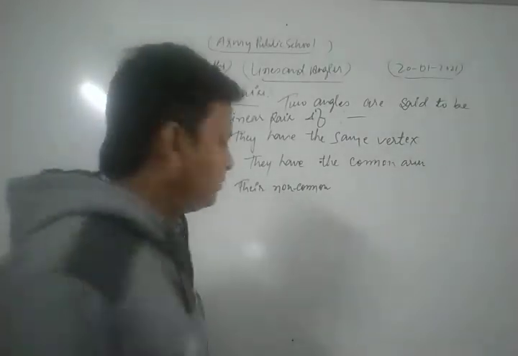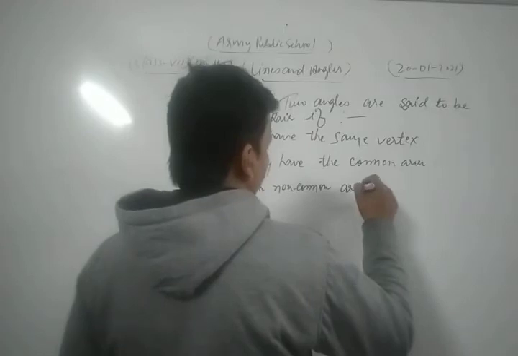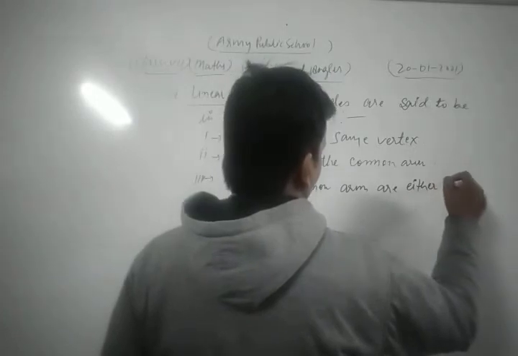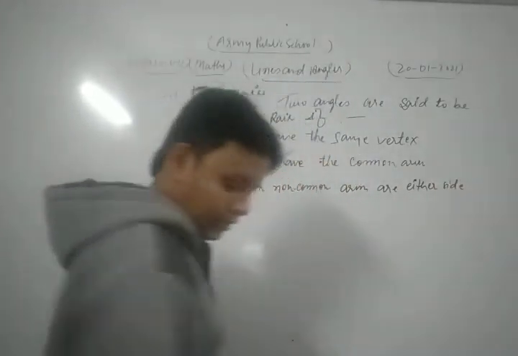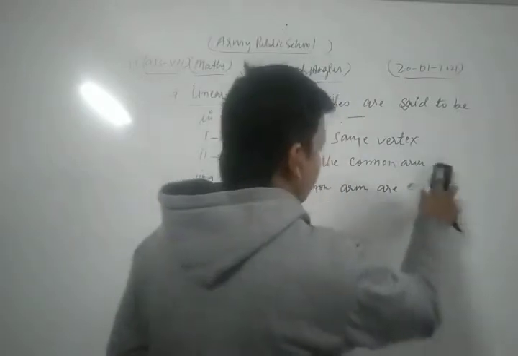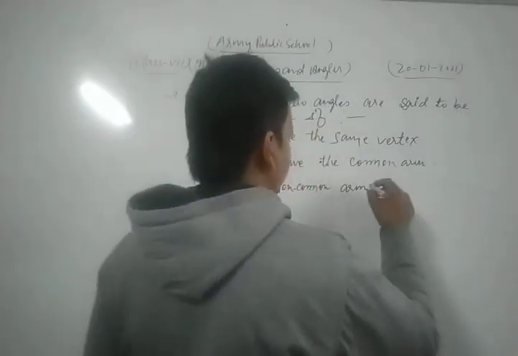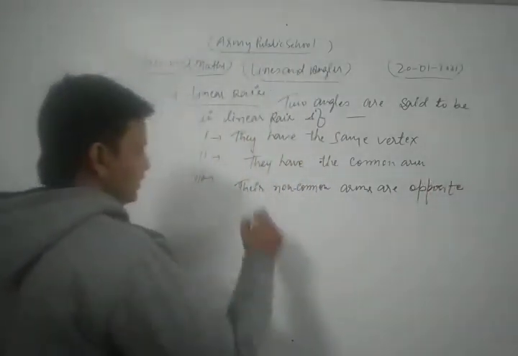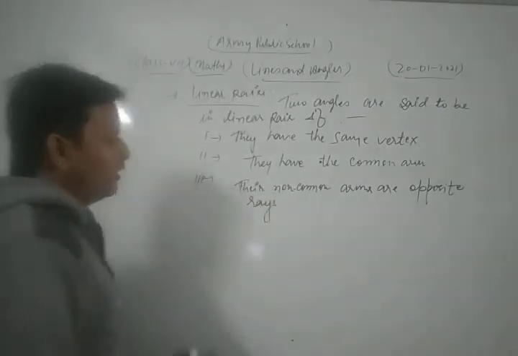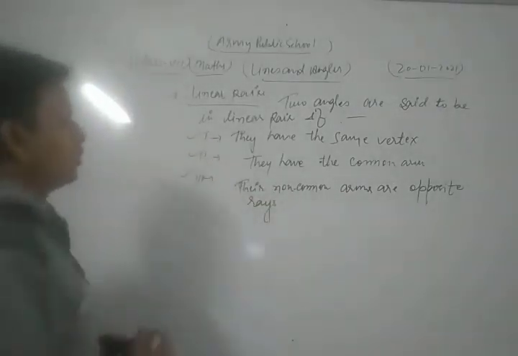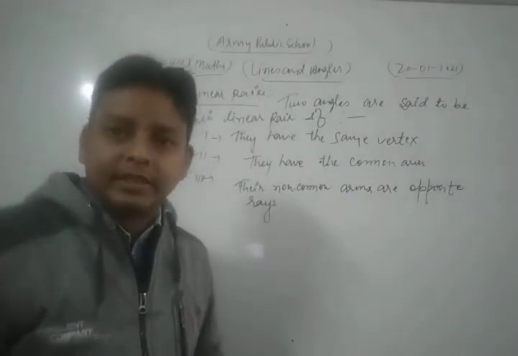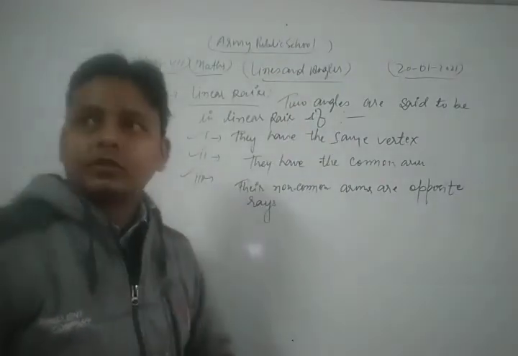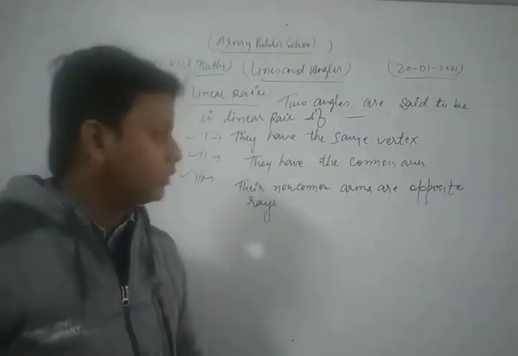their non-common arms are either side, their non-common arms are opposite rays. Okay, so these are three very important criteria for linear pairs.